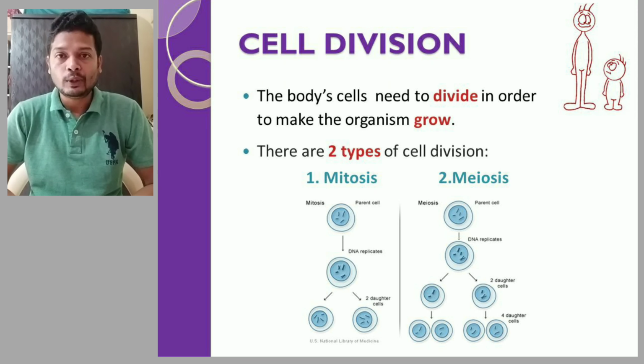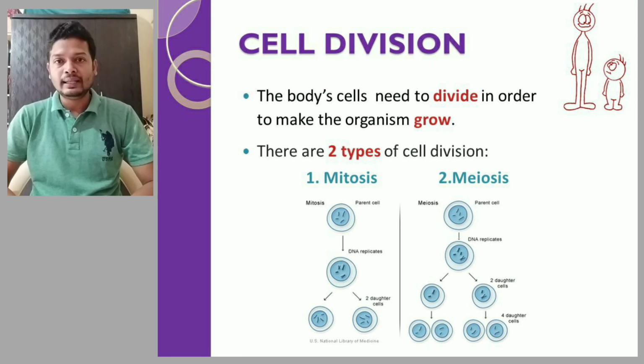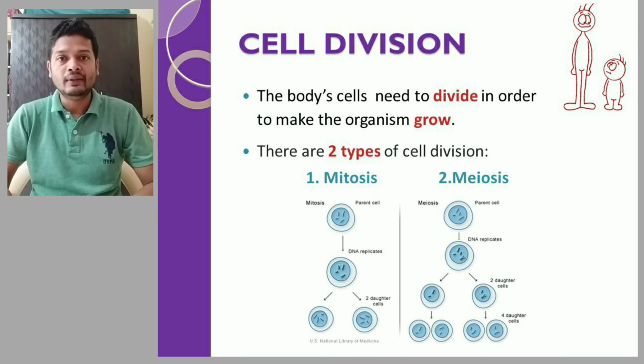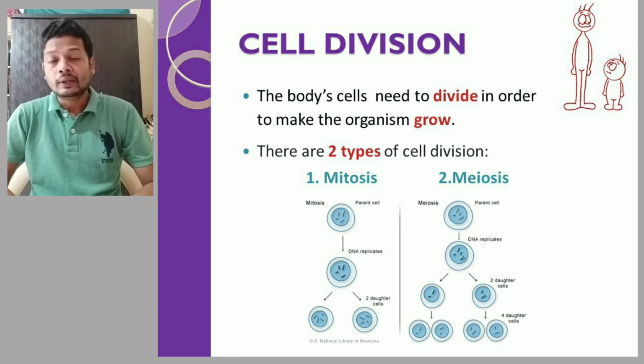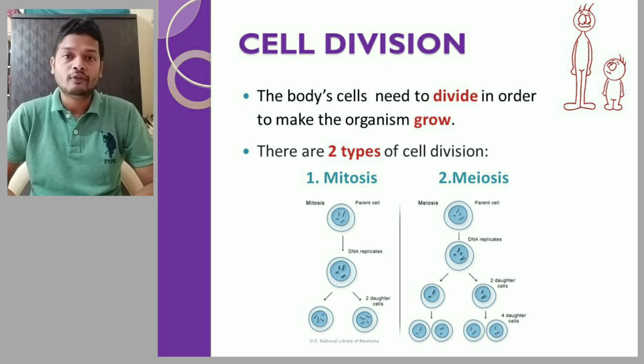Now let's start with meiosis. Meiosis occurs in gametic cells, or germ cells, only. That is in the case of humans. Meiosis occurs in males in the testes and in females in the ovaries. Now this is a very special kind of cell division, because here the chromosome number is reduced to half.